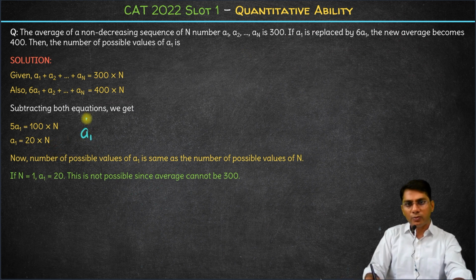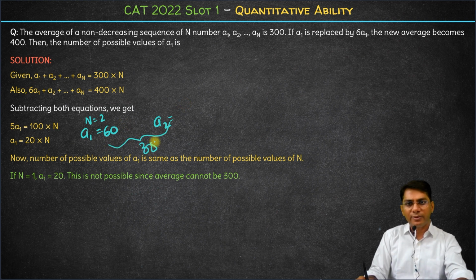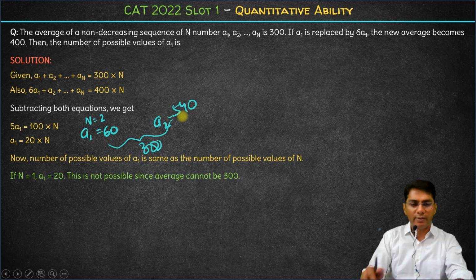If n is 2, a1 comes out to be 60 and there will be another term a2. Now a2's value can be anything greater than or equal to 60 such that the average becomes 300. So the sum will become 600, so this will be 540. So a2 can be calculated accordingly. So n can be 2.